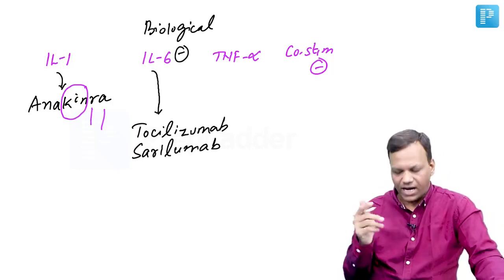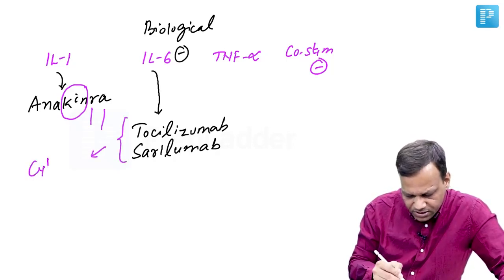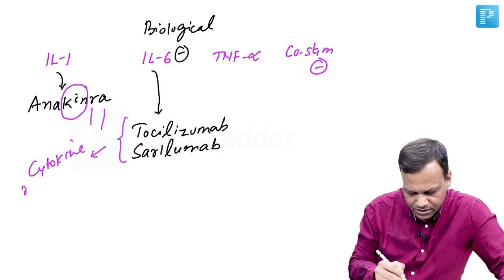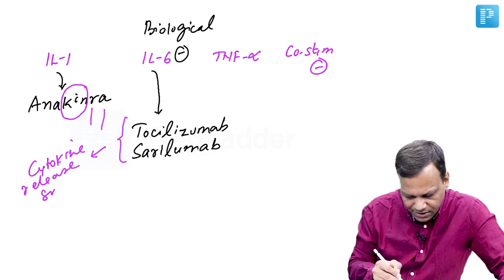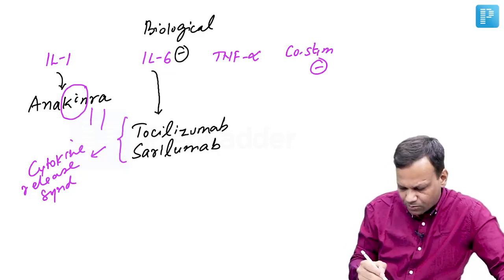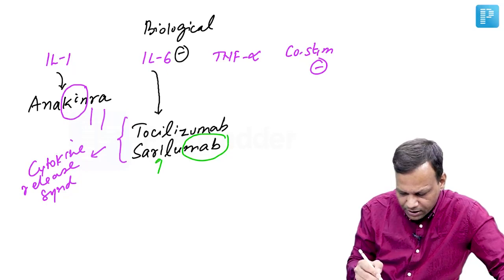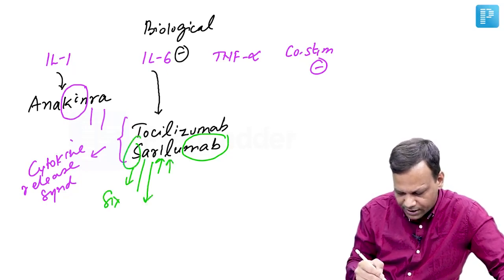Now, apart from rheumatoid arthritis, these drugs are also used for cytokine release syndrome, as in the case of COVID-19. Sarilumab, from the name you can remember, is a monoclonal antibody against interleukin 6, S for 6, used in rheumatoid arthritis.